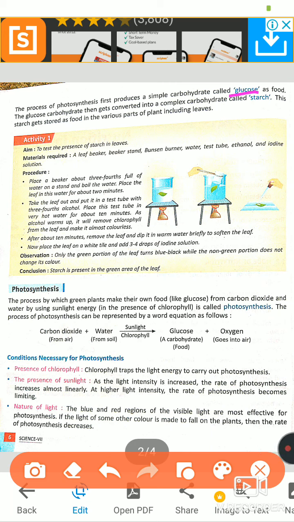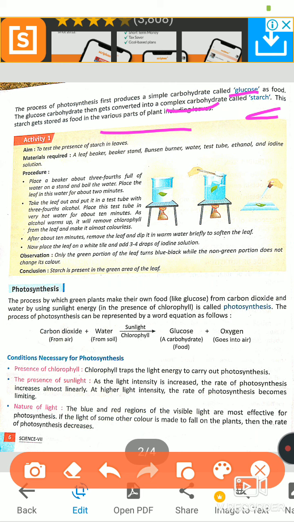And the glucose carbohydrate then gets converted into a complex carbohydrate. It is very important, that is called starch. It is the food naturally saved in the fruits that we eat. This starch gets stored as food in various parts of plants. Some parts of plants we eat as stem, some parts we eat as roots, and some parts of the plant we eat as fruits.